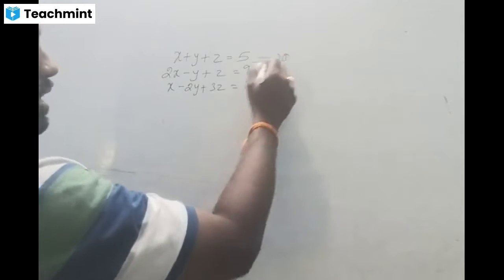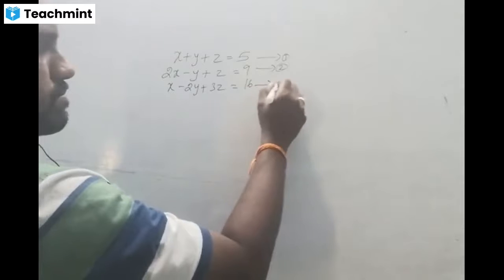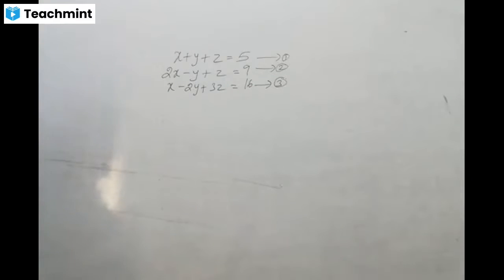Called equation number 1, 2, and 3. Once again, I will repeat. x plus y plus z equal to 5. 2x minus y plus z equal to 9. x minus 2y plus 3z equal to 16.